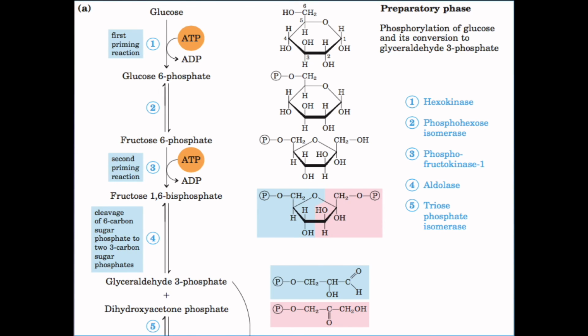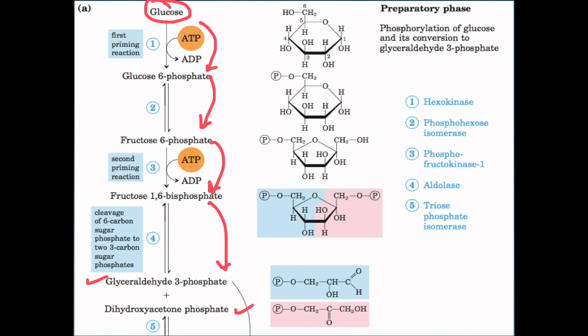In the preparatory phase, a molecule of glucose, through a series of reactions via different enzymes, is converted into glucose 6-phosphate, then into fructose 6-phosphate. We then get fructose 1,6-bisphosphate, which is converted into two molecules: first glyceraldehyde 3-phosphate and the next one dihydroxyacetone phosphate. Why is this called the preparatory phase? Because it involves preparation of the glucose molecule for its further breakdown in the coming reactions.